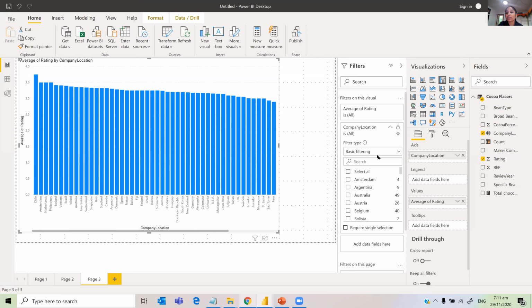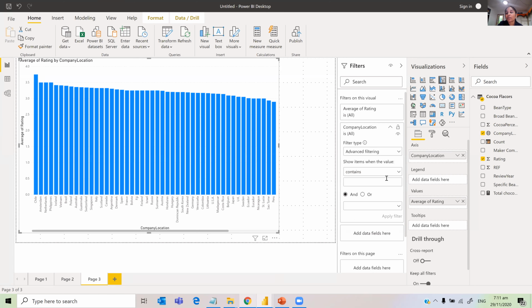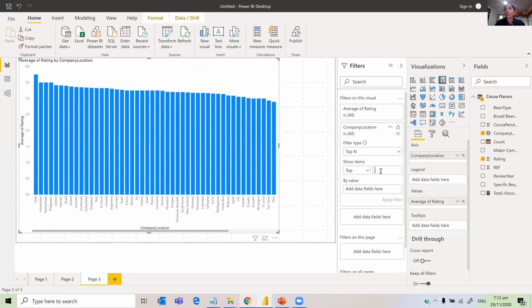There are basically 3 types of filters. Basic filtering, where you can just choose which countries to display, but we don't want that. And there is advanced filtering, where you can say which contains something like that. We don't even want that. We just want top N. Once you choose top N, we want 10, right? Top 10 items, top 10 locations, by rating.